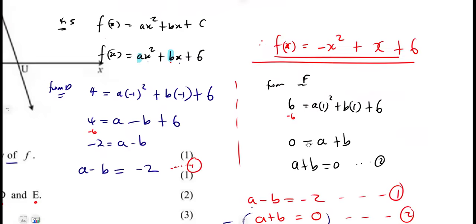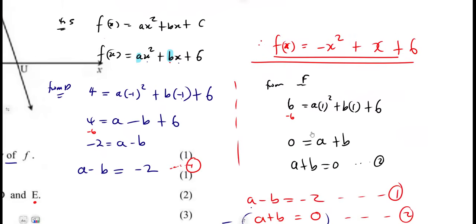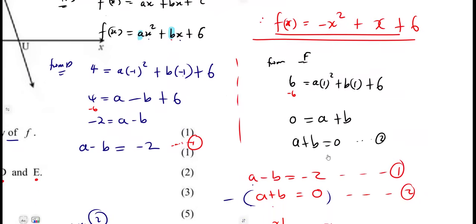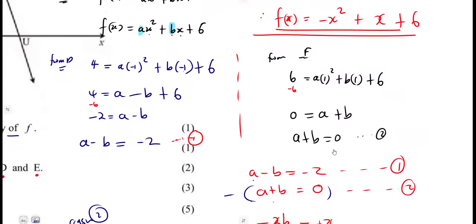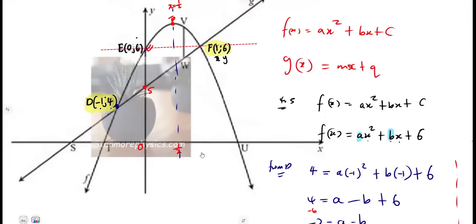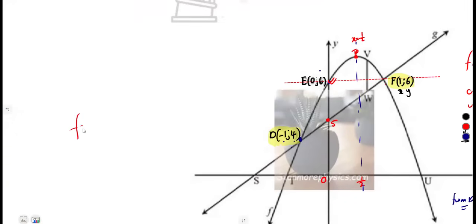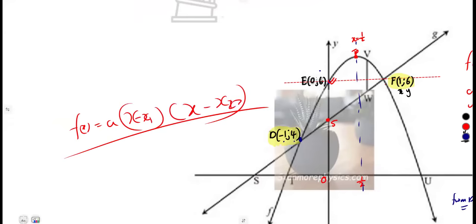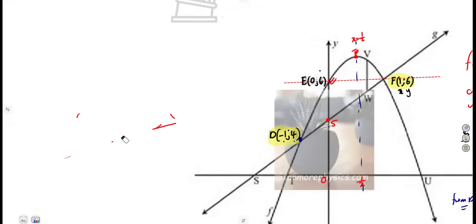So that was the idea, guys, just like that. Formulating equations from the points which lie on f of x. Because we do not have the x-intercepts, you're not going to use the method that f of x has to be equal to a into x minus x1 into x minus x2. We do not have the x-intercepts, so that is limited.